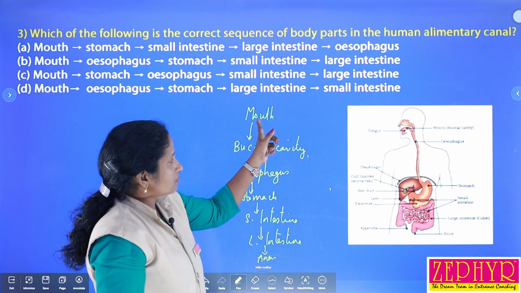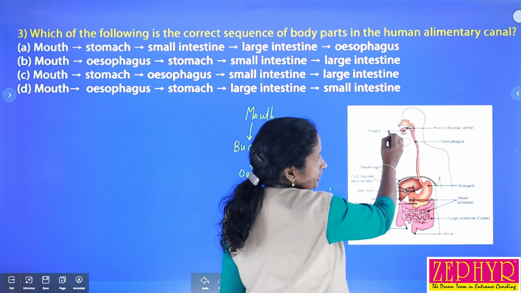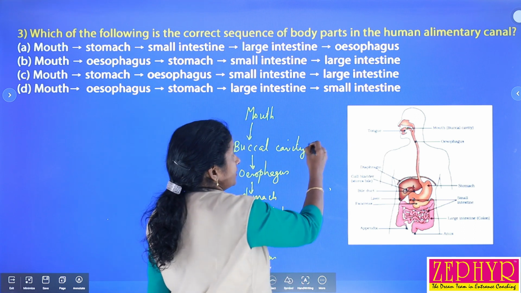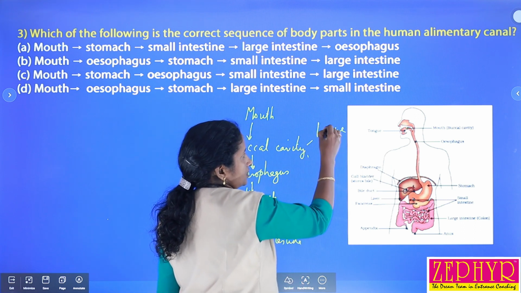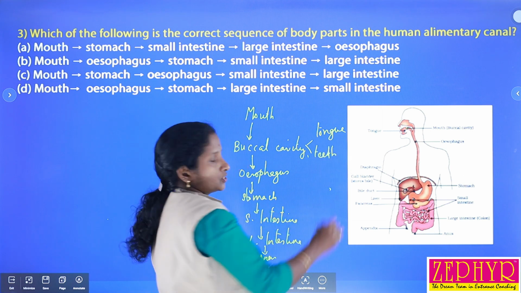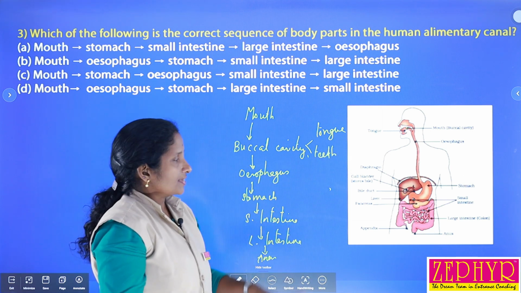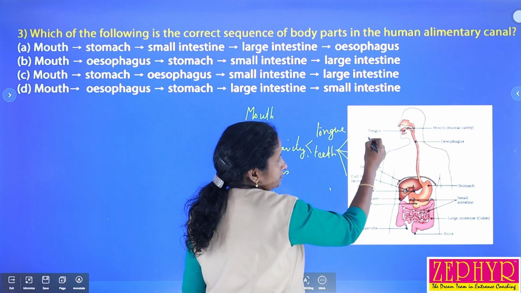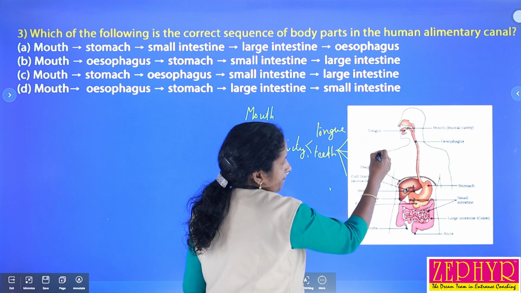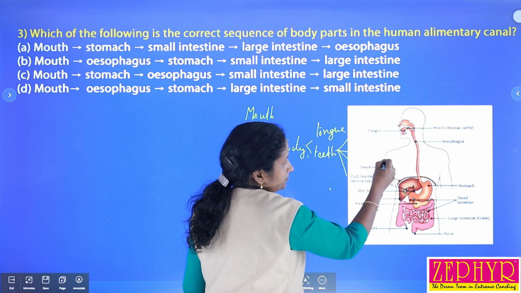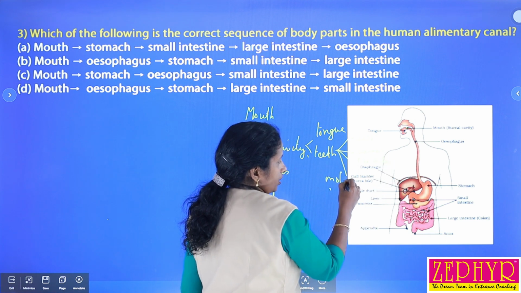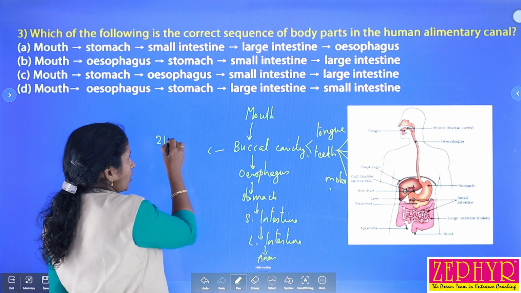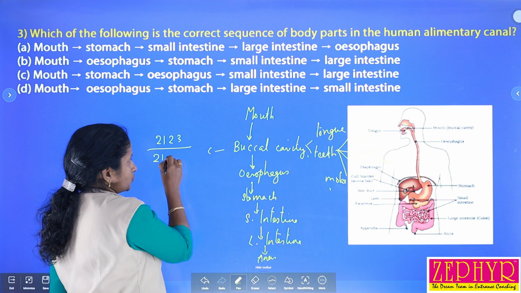So the first part is the mouth, and the inner side of the mouth is called the buccal cavity. It encloses the tongue and teeth. In our buccal cavity there are 4 different types of teeth: incisors, canines, premolars and molars. And then our dental formula is 2, 1, 2, 3 divided by 2, 1, 2, 3.